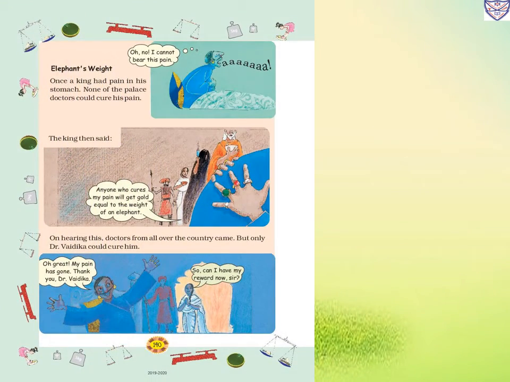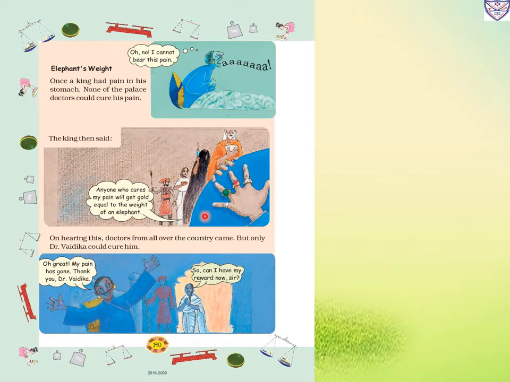Page number 140, the elephant's weight. This is a small story. Once a king had pain in his stomach. None of the palace doctors could cure his pain. Oh no, I cannot bear this pain. The king then said, anyone who cures my pain will get gold equal to the weight of an elephant.